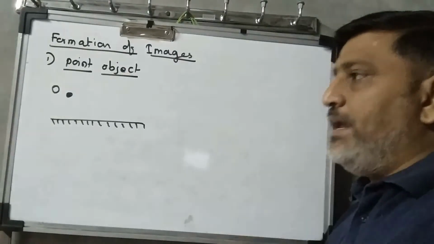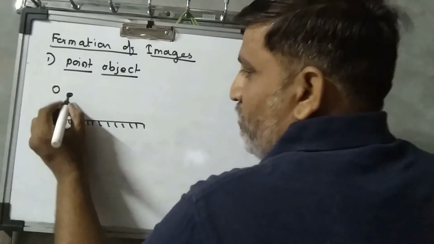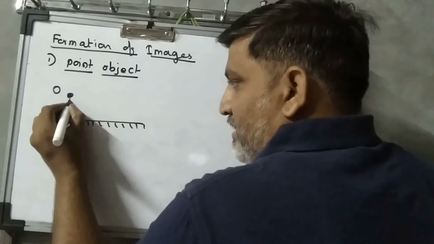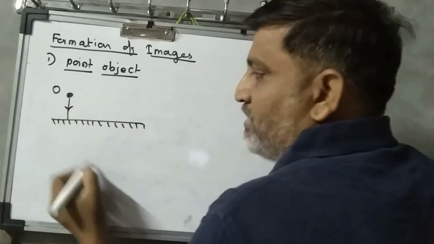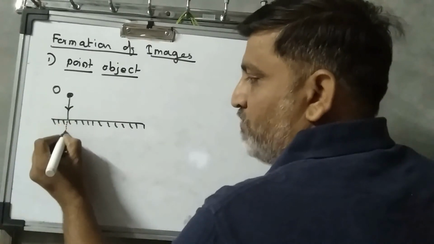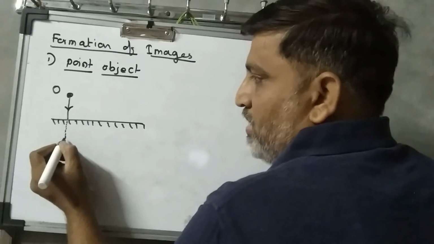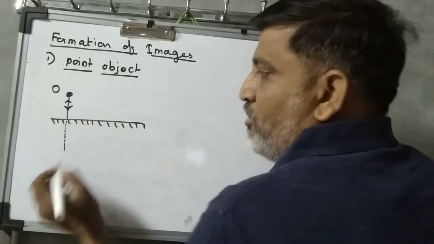So take any two rays. Let one ray be incident on the mirror from the object along the normal; then we know that it gets reflected along the normal only.